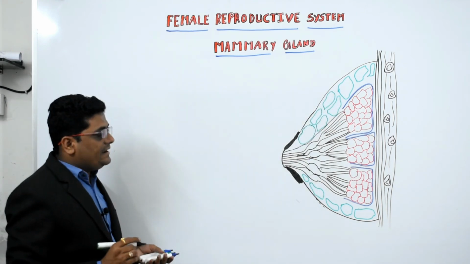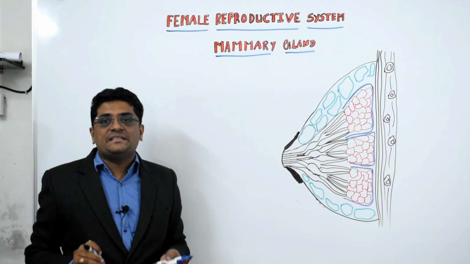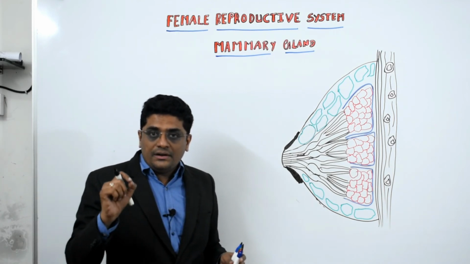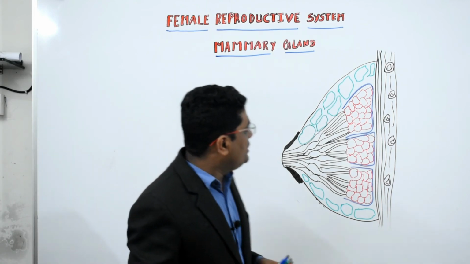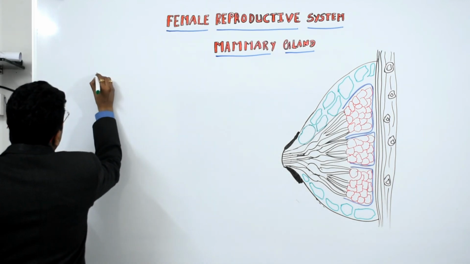So the mammary gland is actually present in both male as well as female, but it is only active in the female, meaning it is functional in the female.